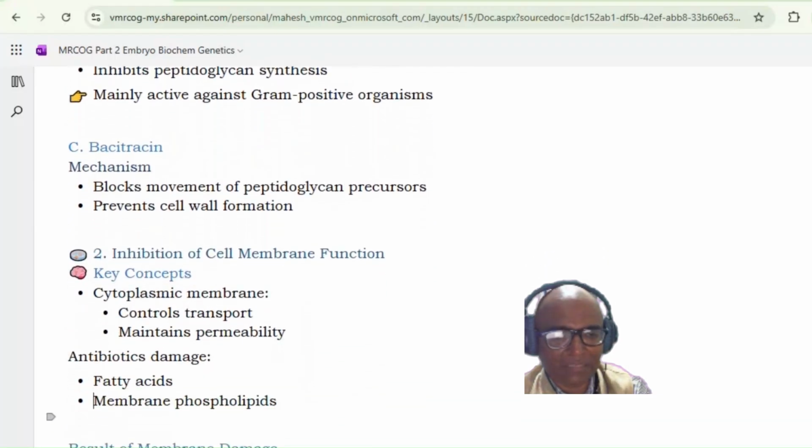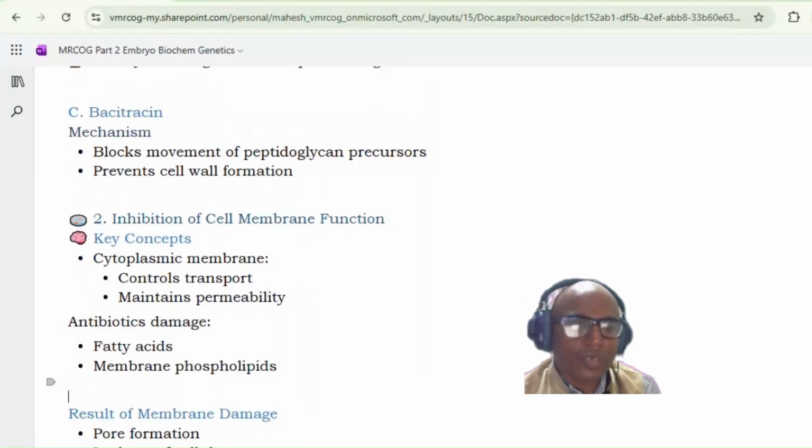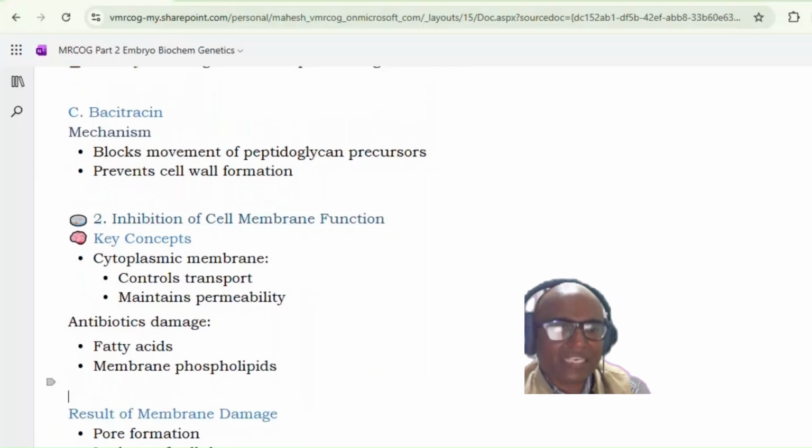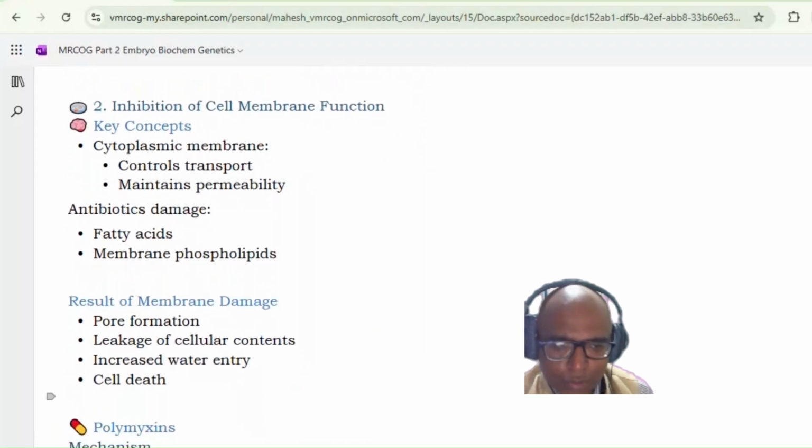Now coming to the second mechanism of action, that is the inhibition of the cell membrane function. Okay, so for this cell membrane function, the key concept is the cytoplasmic membrane that controls the transport and maintains the permeability. So once these antibiotics damage the cell membrane phospholipids and the fatty acids, the result is that the membrane is damaged, so there is formation of pores, leakage of the cellular contents, and increased water entry, leading to cell death.